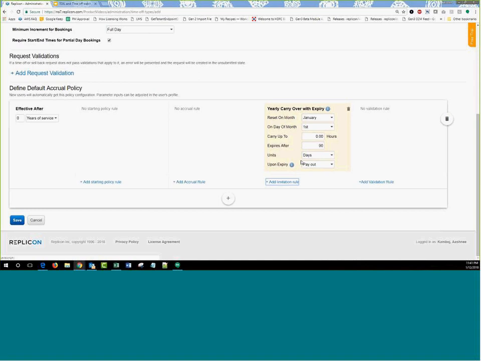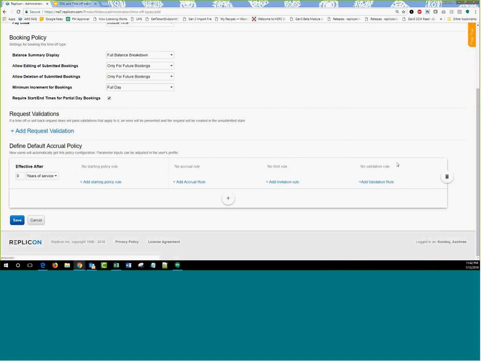But whatever I've carried over is only going to be available till my fiscal year ends. The day that my fiscal year ends, I don't want these 5 hours to be available anymore. The user should carry over with the 20 hours that they have accrued. So for these 3 months, January, February, March, or whatever your fiscal year is, I want these 5 days to be available and be used. If they don't use it, they lose it. They just have that expired. So that's something that you can set up, and this is just an example scenario. You can, of course, set up more scenarios based on your organization's requirement. So you can set those carryover with expiry rules up here in this section.